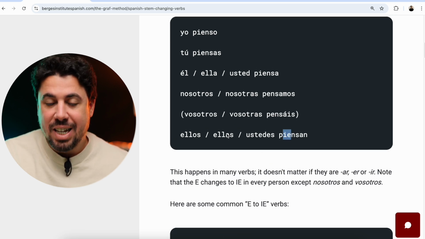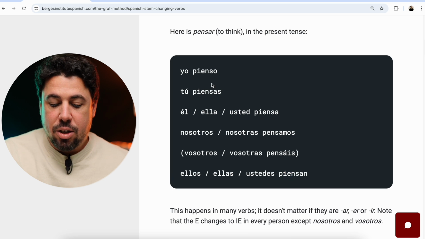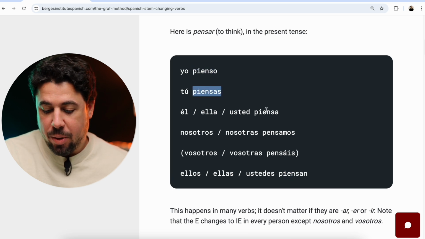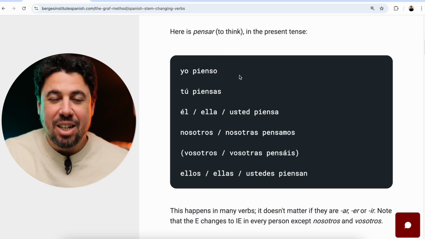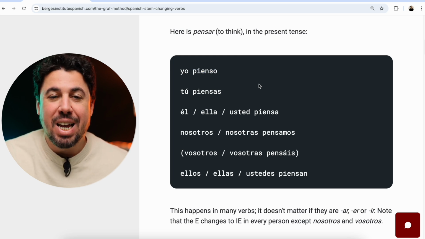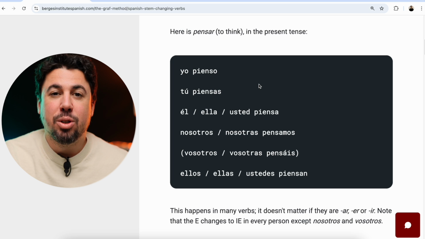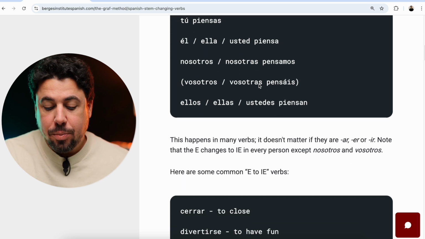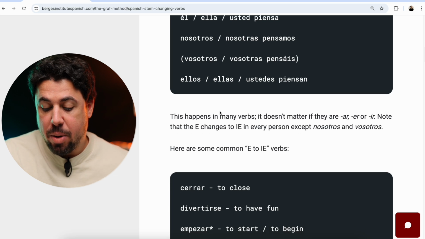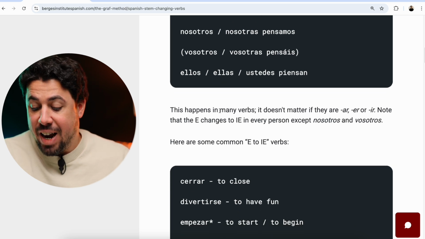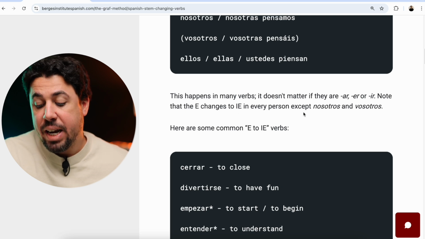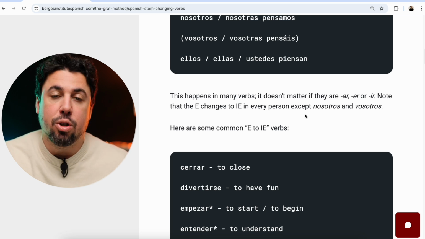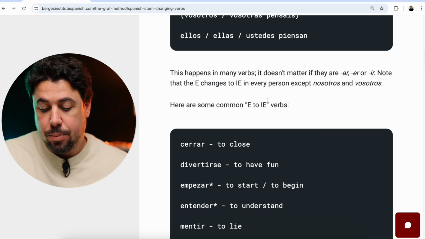Ellos, ellas, ustedes piensan. So I'm going to say all of them without the personal pronoun. That would be pienso, piensas, piensa, pensamos, pensáis, piensan. And it says this happens in many verbs. It doesn't matter if they are AR, ER, or IR. Note that the E changes to IE in every person except nosotros and vosotros.